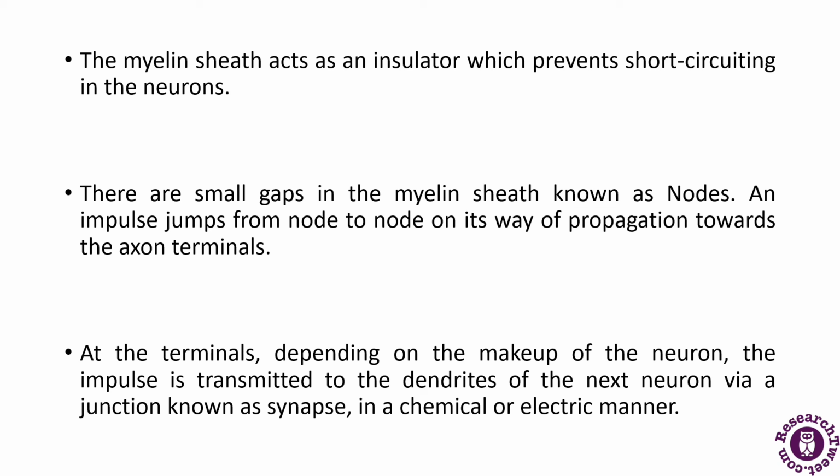At the terminal, depending upon the makeup of the neuron, the impulse is transmitted to the dendrite of the next neuron via a junction called the synapse. This happens in a chemical and electrical manner.